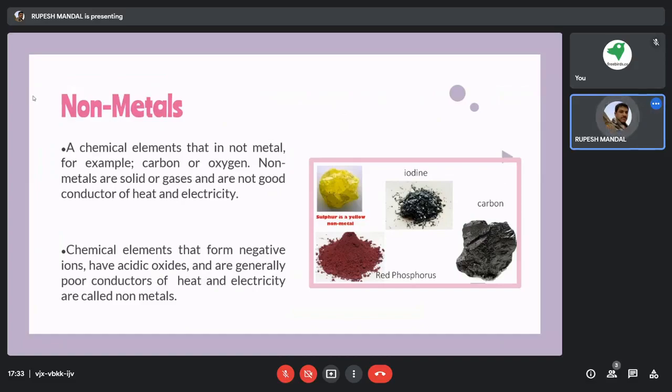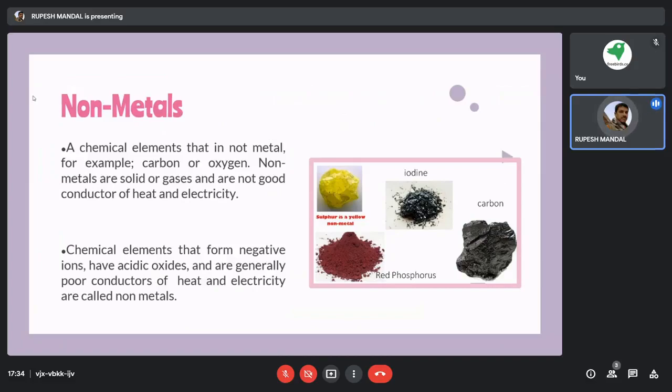If any substance is not a good conductor of heat or electricity, even if it is a liquid or gas, it can be considered a non-metal. For example, water is a non-metal.